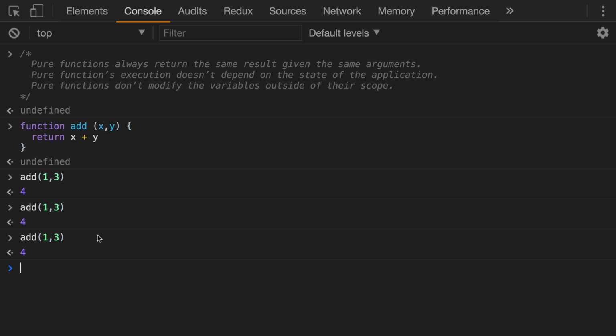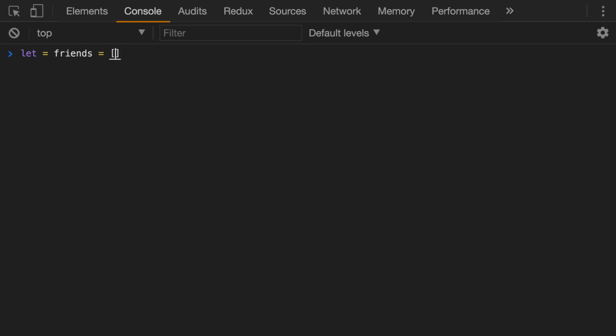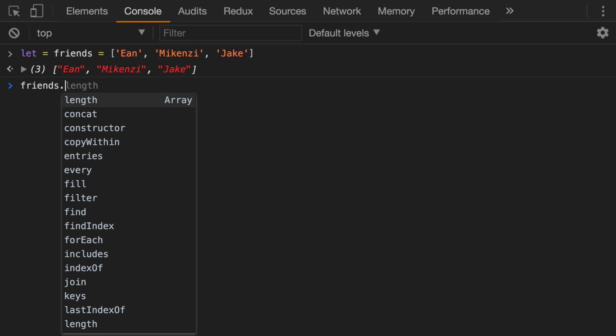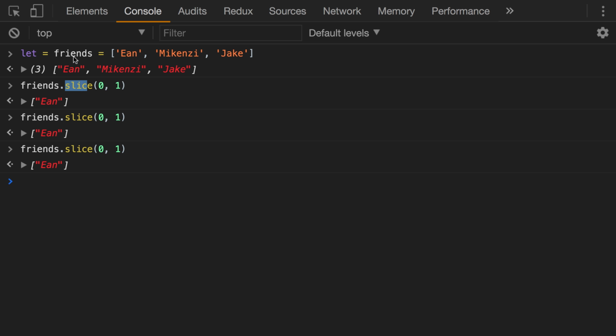Let's go ahead and take a look at another example. So here, let's say we had a variable called friends, which is going to be an array, and we had 3 items in this array. And say now that we wanted to get the first item, or say we're using the .slice property on the array, and we will pass in 0 and 1. No matter how many times we call this, we're always going to get Ian, because slice isn't modifying the original array. So it's meeting all of the criteria of a pure function.